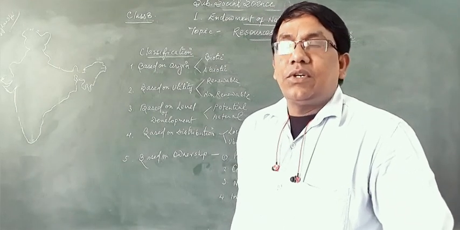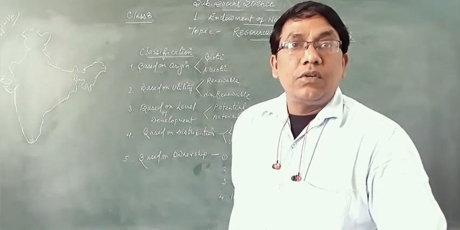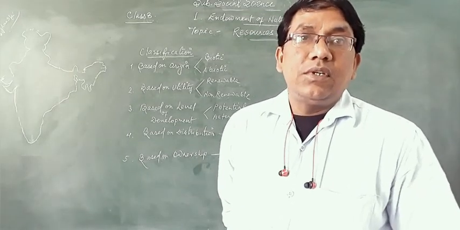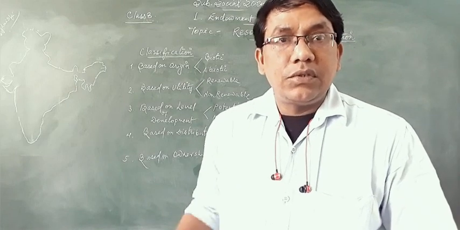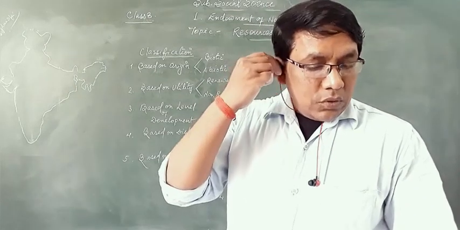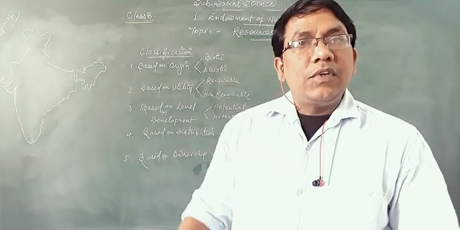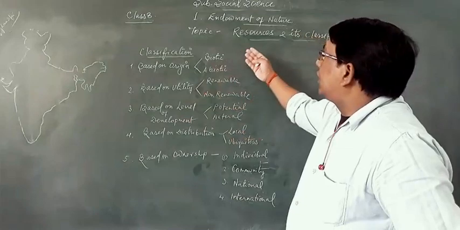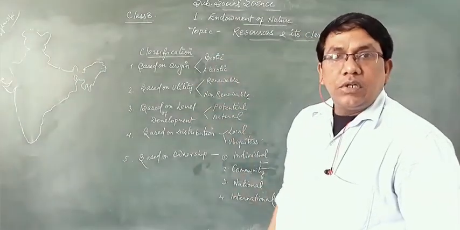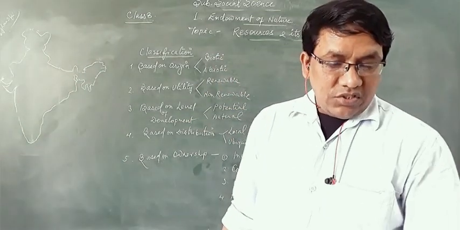We have discussed already that we use so many things on a regular basis, different kinds of resources. Clear? Let's go further now. It's the classification we are going to discuss in this chapter.